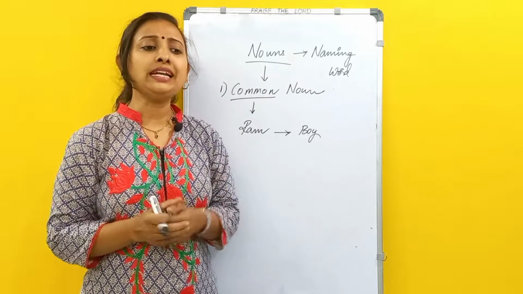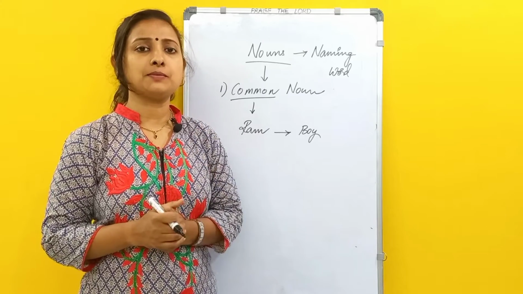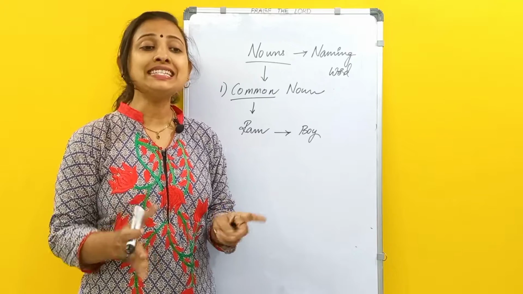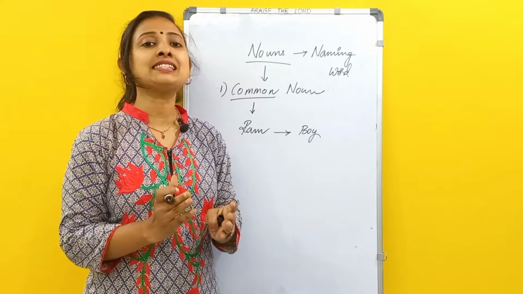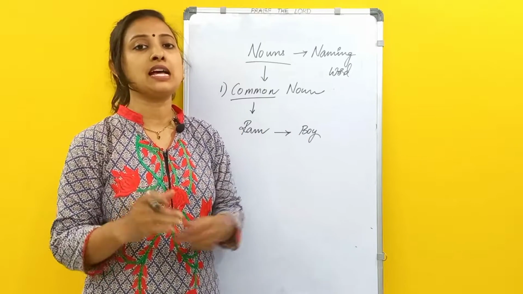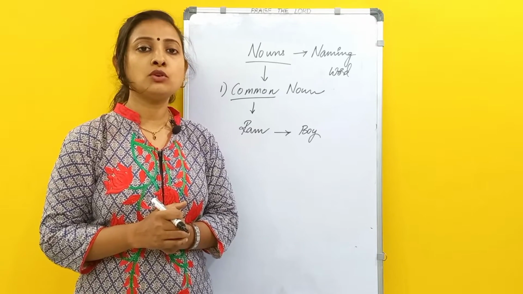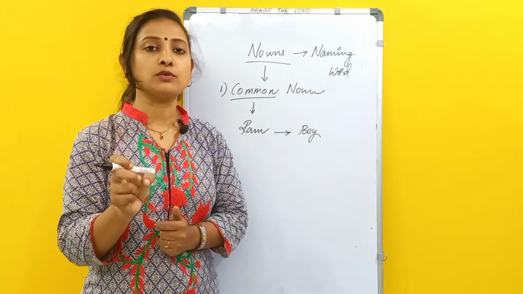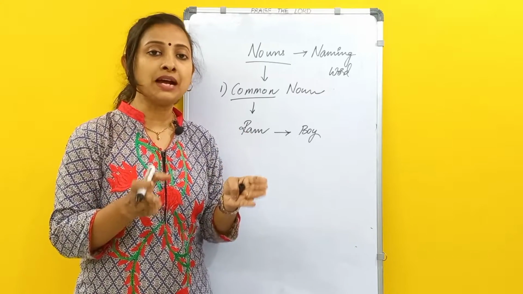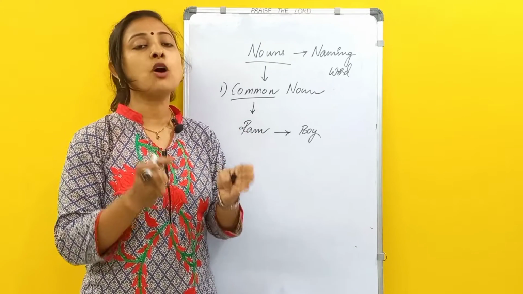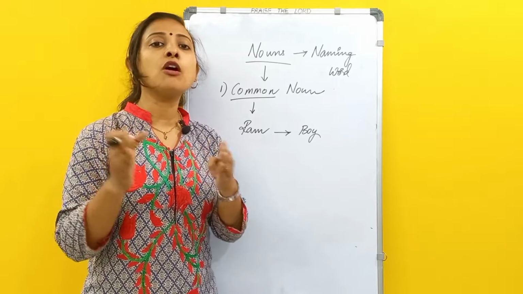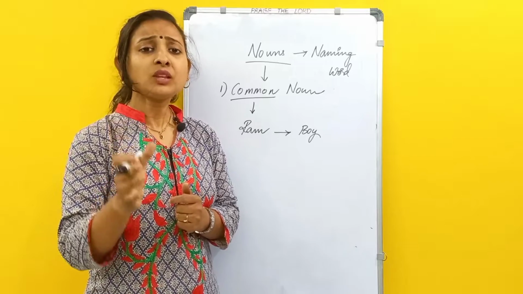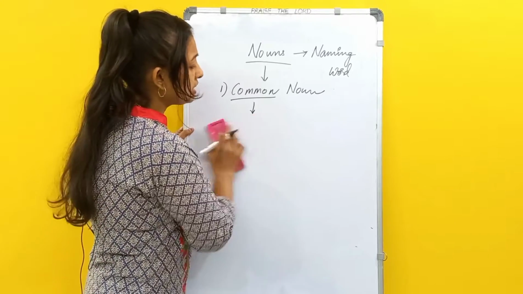But if I say, all boys in the class, please stand up, that is indicating a generalized sense. All the boys in the class need to stand up because I am mentioning it as a common noun. So a common noun is the name of a person or place or thing used in common.